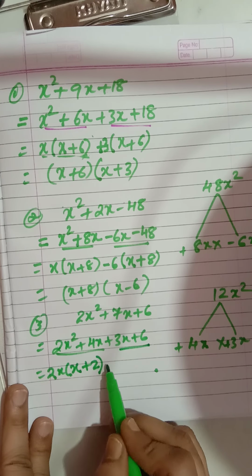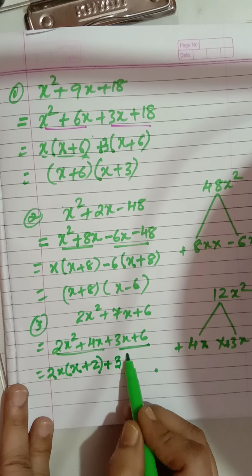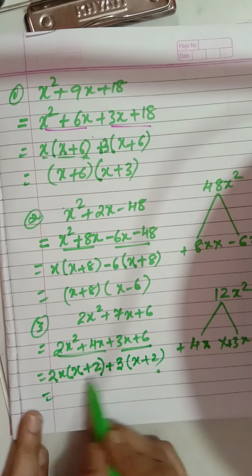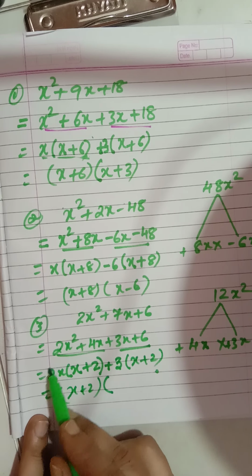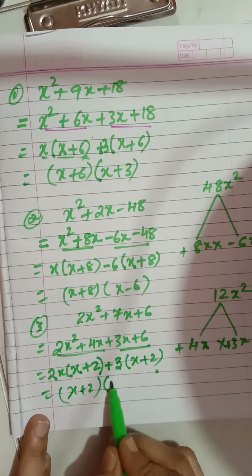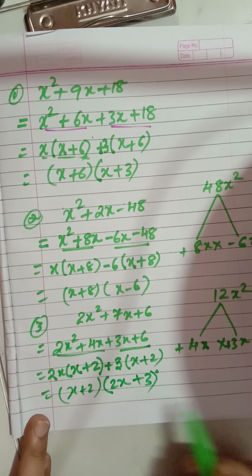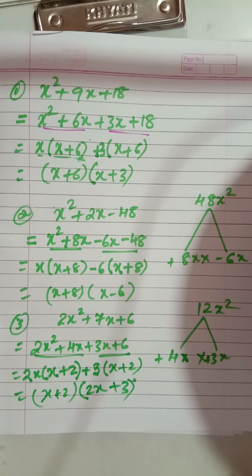Now here which sign is there? Plus. Now see children, 3 1s are 3, 3 2s are 6. So I will take 3 common. Here bracket first x plus 2. Now x plus 2 common bracket. So x plus 2 first I will write. Second bracket. Now here from the first term what is remaining? 2x. Then from the second term what is remaining? Plus 3. So this is the way you are going to factorize a trinomial.